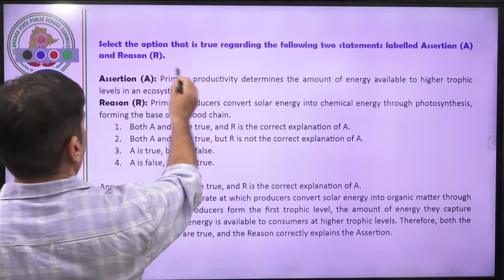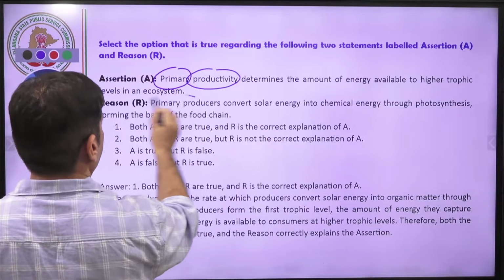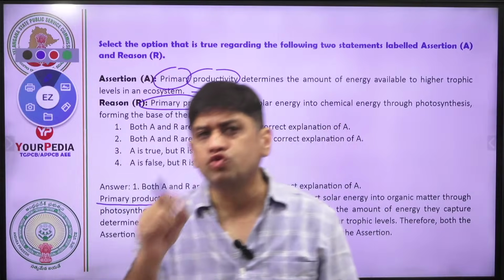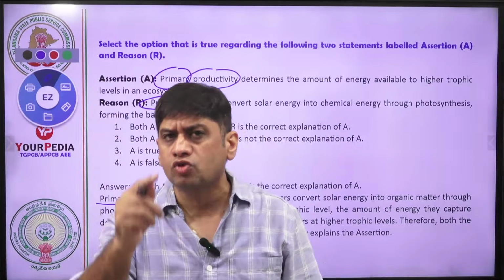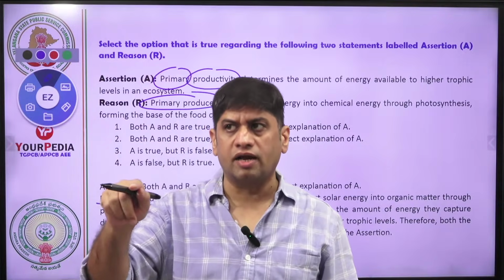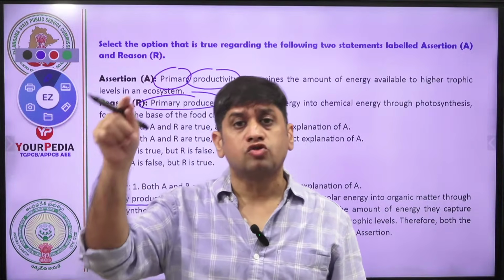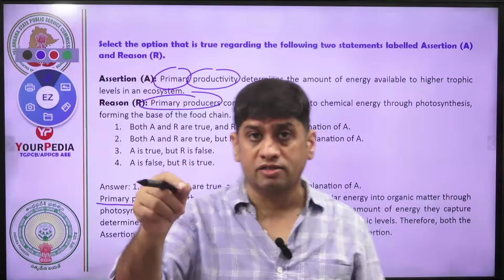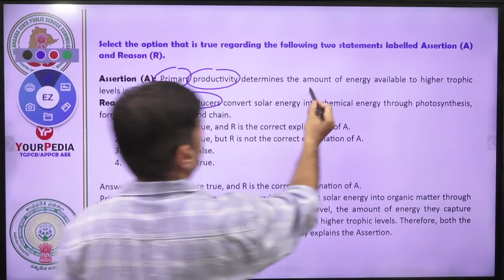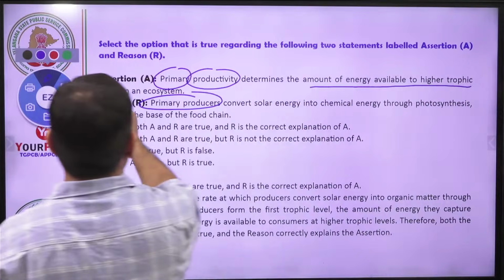Here, primary producer and primary productivity are the linked terms. Primary producer, whatever they are producing is called primary productivity. Primary producers are not equally efficient. So primary producer means plants. We can say the plants determine the amount of energy available to the higher trophic level in the ecosystem.